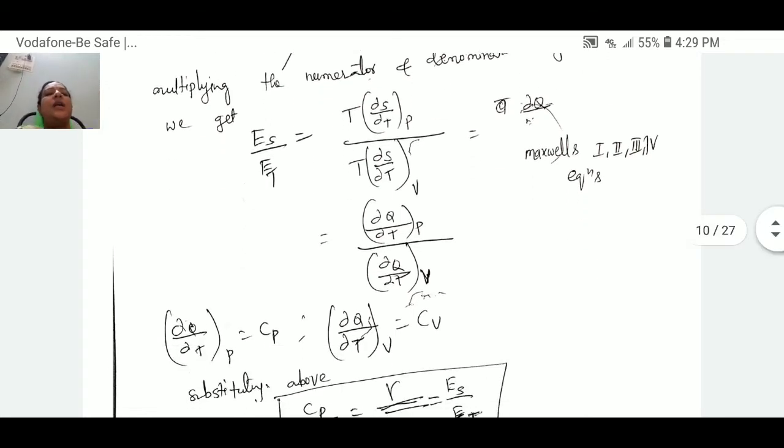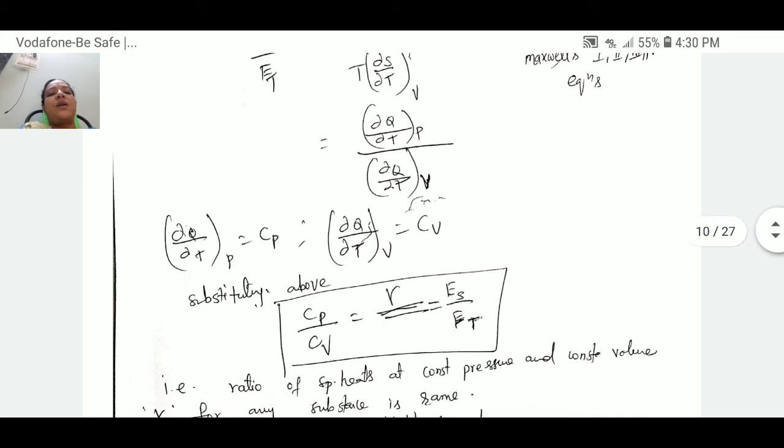After that, (∂Q/∂T) at constant P: we already know that the heat absorbed at constant pressure is known as the specific heat at constant pressure, that is Cp. Similarly, (∂Q/∂T) at constant V, the heat absorbed at constant volume, is known as the specific heat at constant volume, which can be written as Cv. Just substitute these two concepts in the above equation.